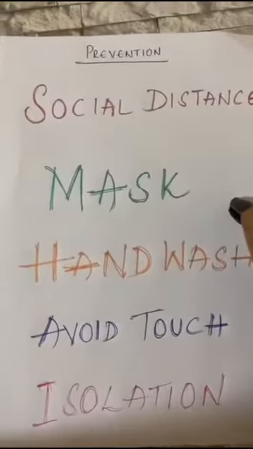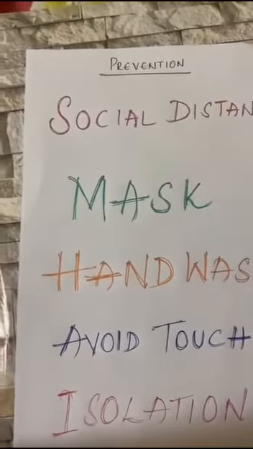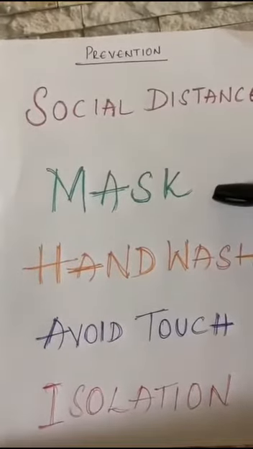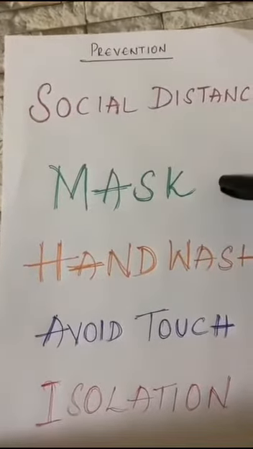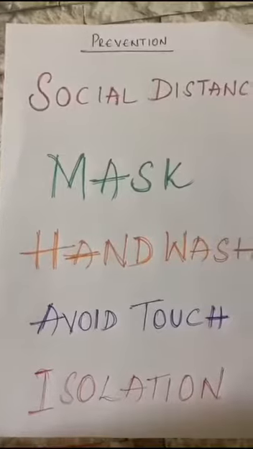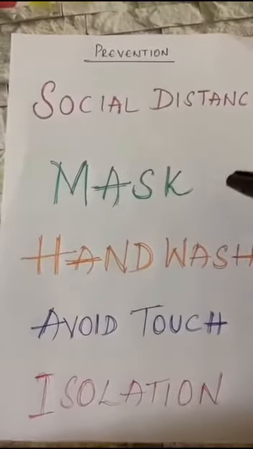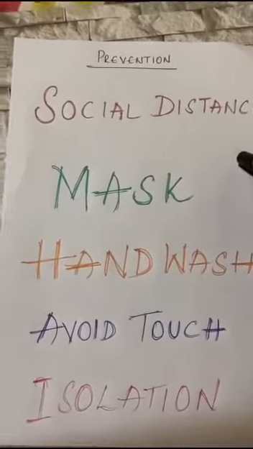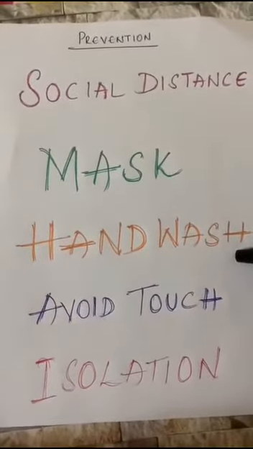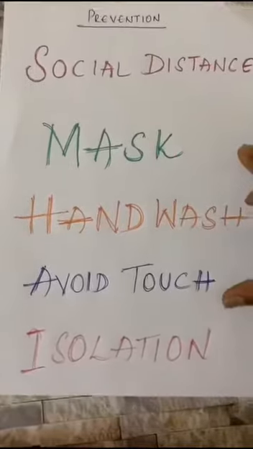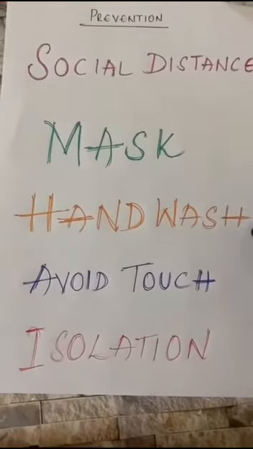We need to wear the mask properly, covering both nose and mouth. Sometimes we see people outside, while they are talking, they remove their mask and speak. This is bad. We compulsorily need to wear a mask, and we need to even ask others also to wear a mask. A major step is hand hygiene by using sanitizer, and the steps of hand washing, which many people are learning these days. We need to follow them.